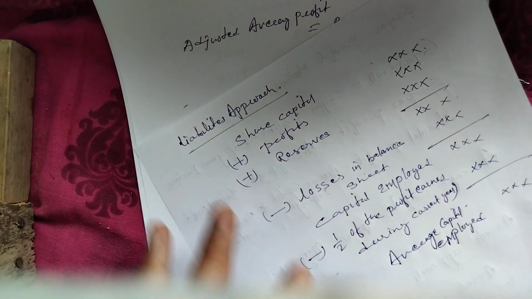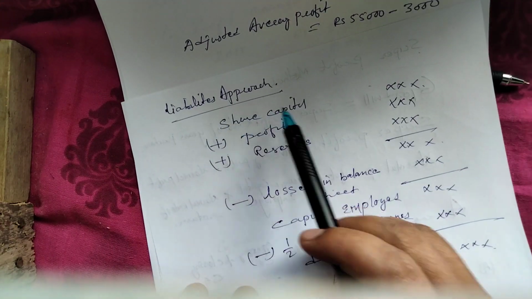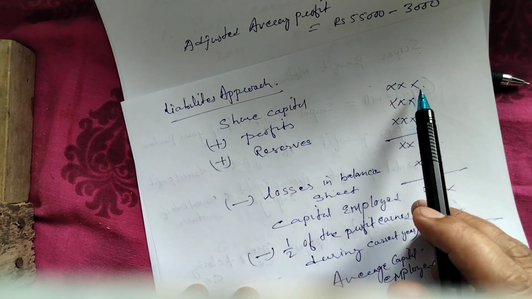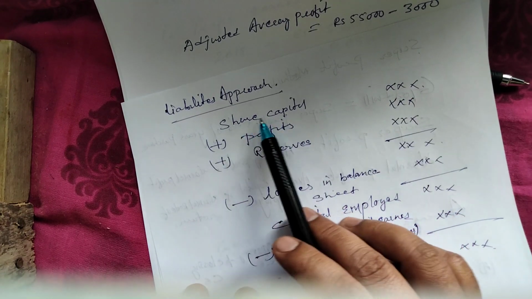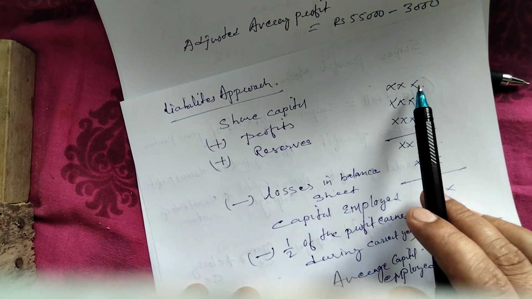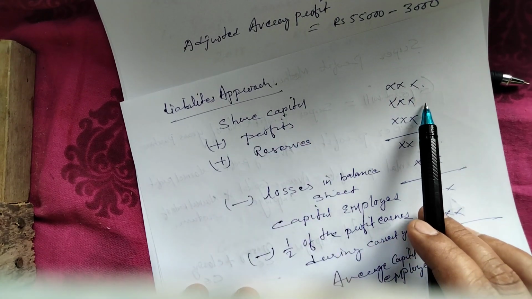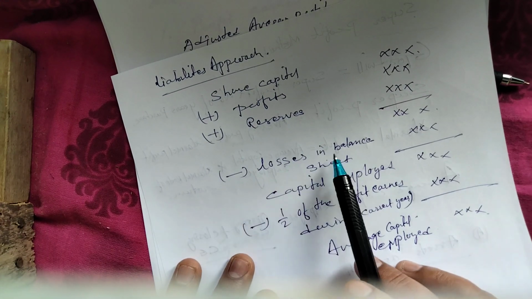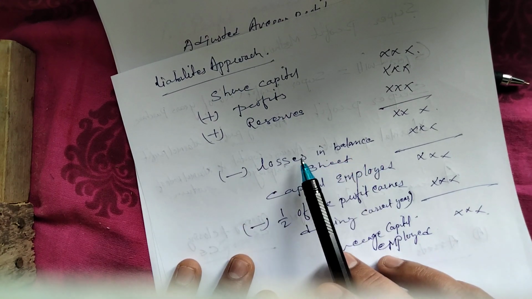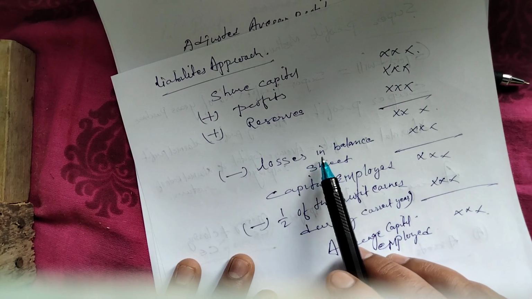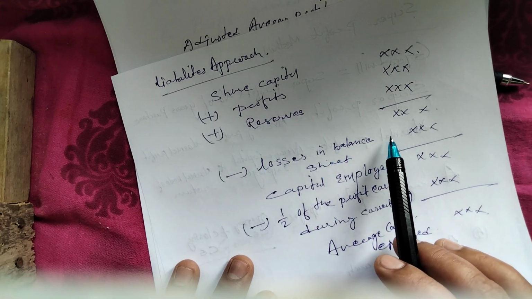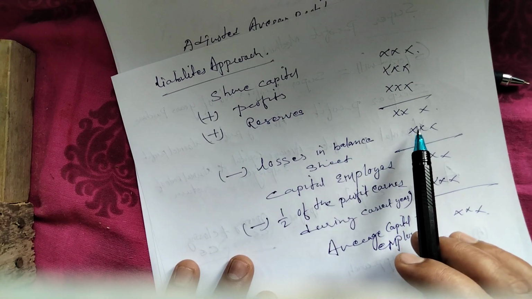Now the liabilities approach is, liability, share capital, okay. You have to see internal funds. Share capital plus profits, okay. Then reserves you have to add, then losses in the balance sheet, okay. Losses, debit side, whatever losses are there, like profit and loss debit balance, discount on issue of shares, even the goodwill, okay.